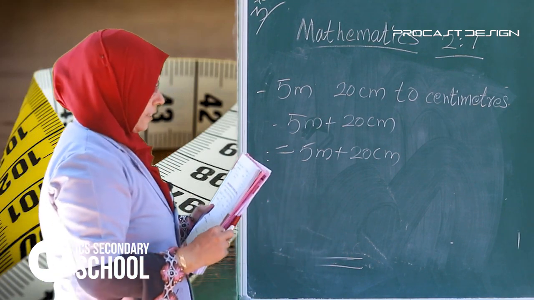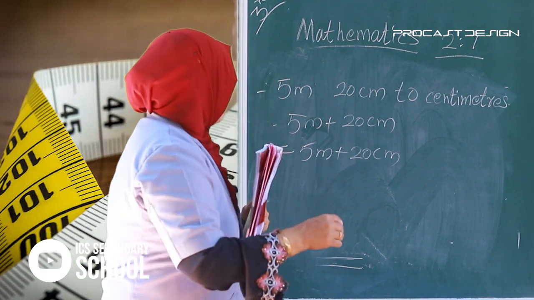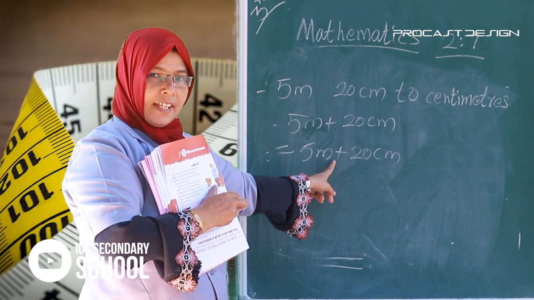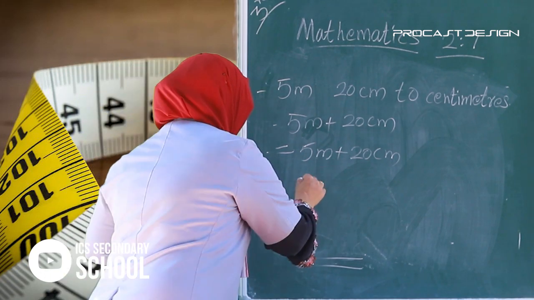Okay, next, all of you listen. 5 meter equals 5 into 100.